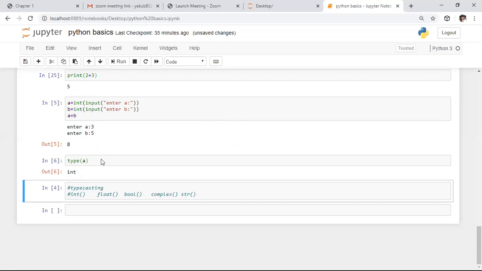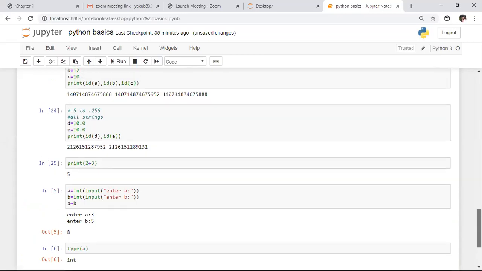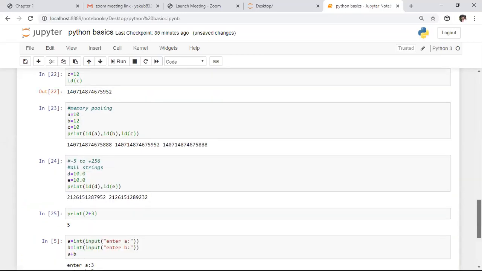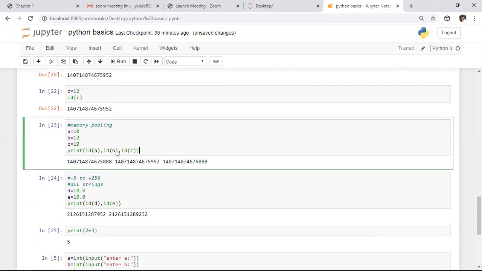Remember this and note down the differences between Python 2.7 and Python 3.x. The first difference is that in Python 2.7, print is a keyword, whereas in Python 3.x, print is a function.